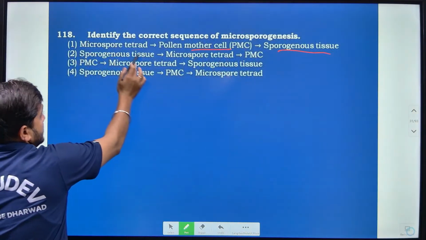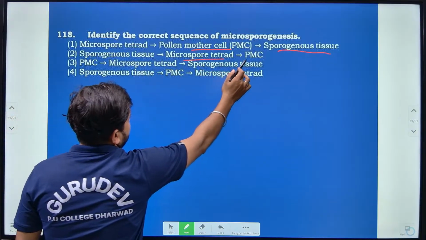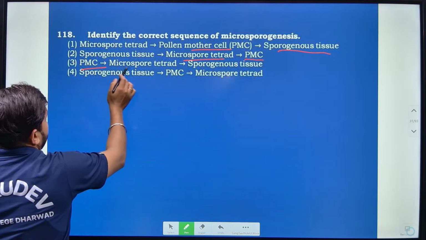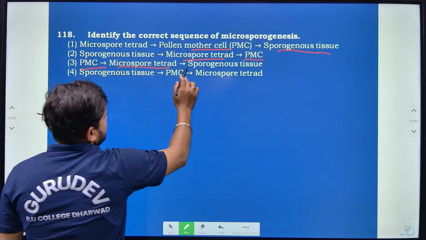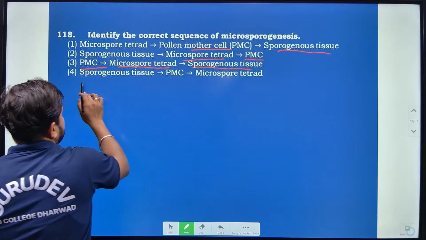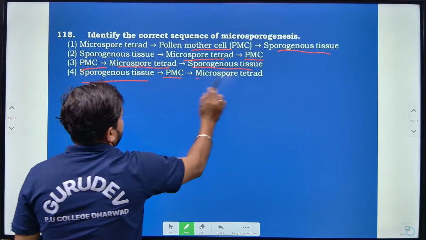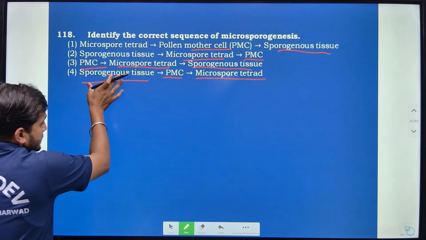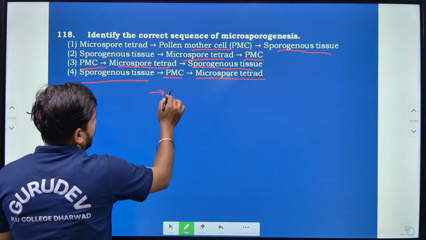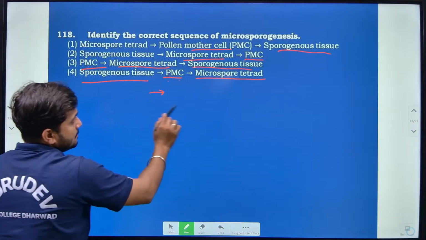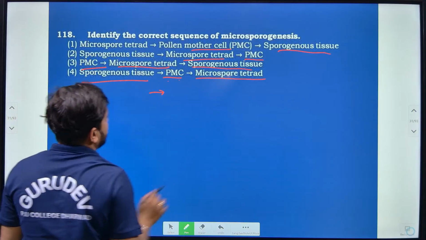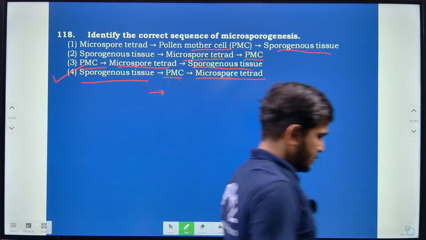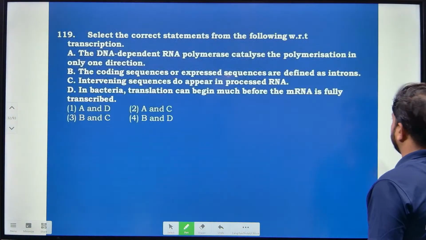Then sporogenous tissue, microspore tetrad, then PMC, pollen mother cells, is what they are saying. PMC, microspore tetrad, then sporogenous tissue, right? Then sporogenous tissue, PMC, then microspore tetrad. So according to this, the sporogenous tissue itself consists of pollen mother cells, that is PMC, and then it will develop as microspore tetrad. Here option 4 is the correct one, right? So that is what I am going to find out, right?